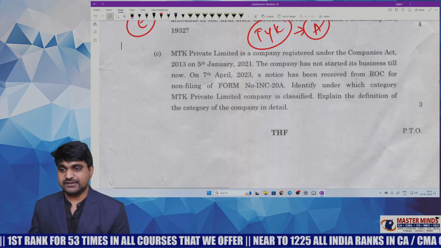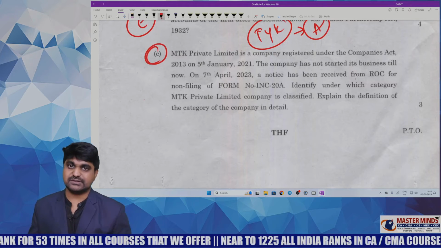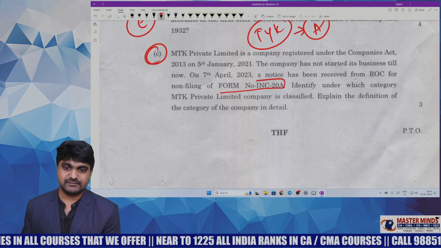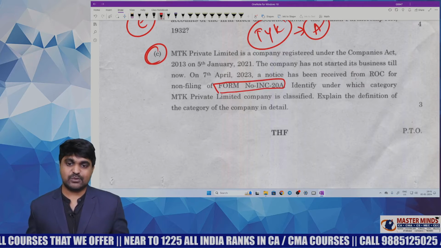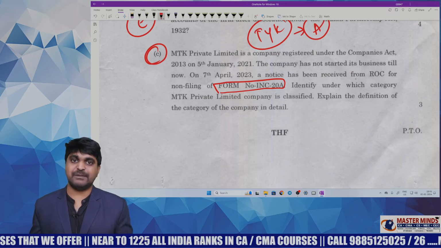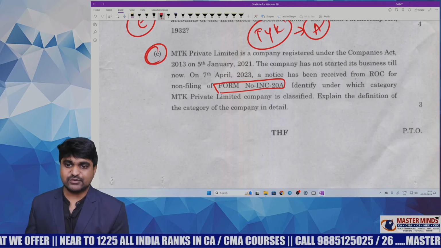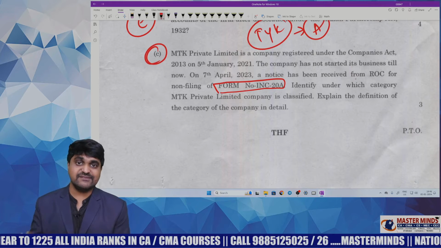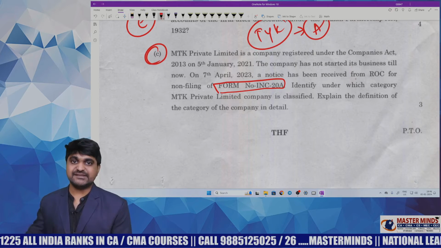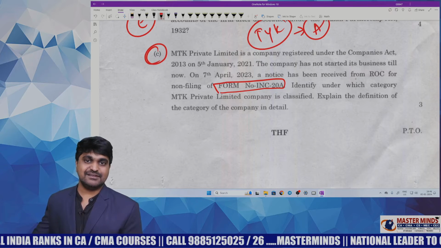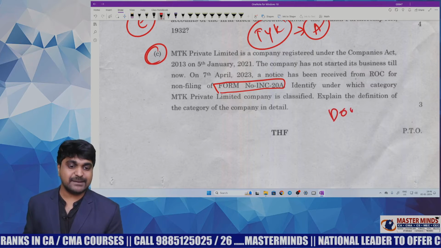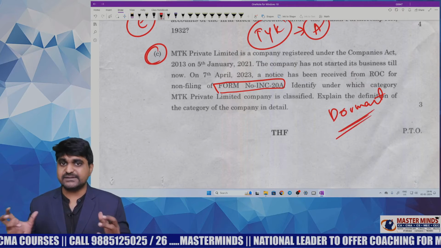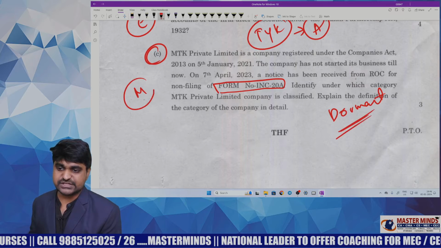And finally, this is the most tricky question in the entire paper, because students don't know about forms of company. They literally want to confuse the students by giving a form number, but no need to worry. Here you need to look at a single point, that is, the company has not commenced business even after the expiry of 2 years. That means in the last 2 years there is no business activity. So what kind of company was it? Dormant company. So you need to write the definition of dormant company here. It's a little bit tricky. That's why I'm giving moderate status.